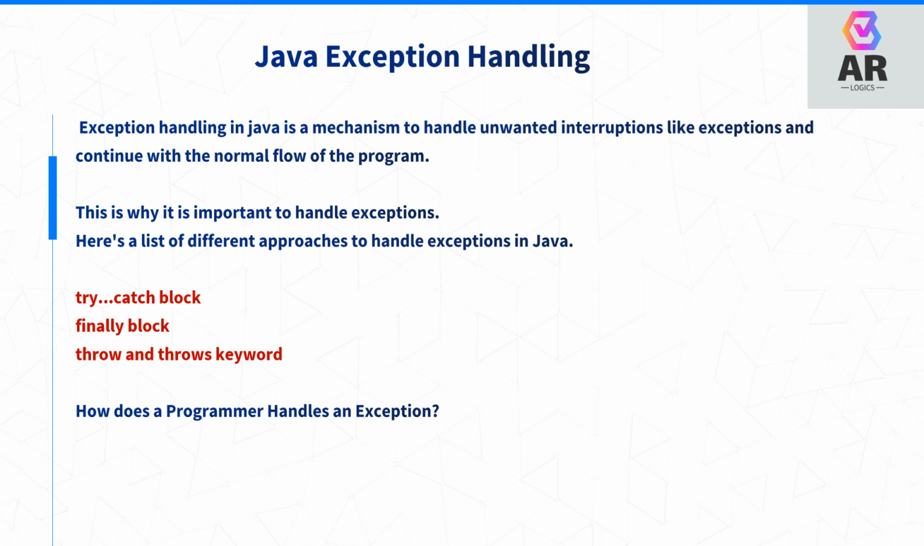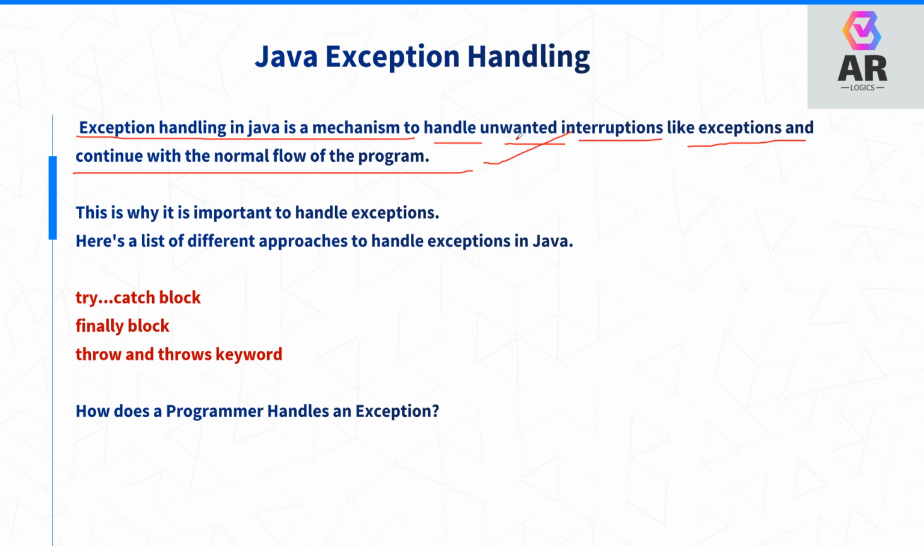Now here we are going to discuss what is an error and what is an exception. These terms we are going to discuss. So now, what is an exception? Exception handling in Java is a mechanism to handle unwanted, uninterrupted events, so the normal flow of the program continues. When some disturbance happens in the normal flow of the program, it is called an exception.